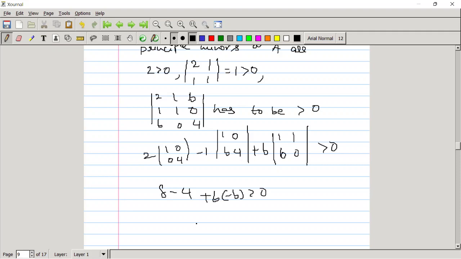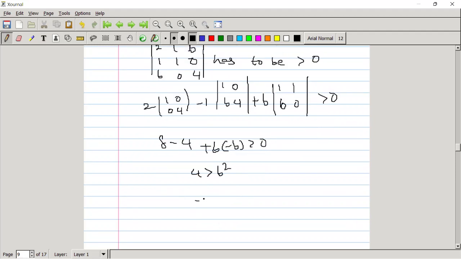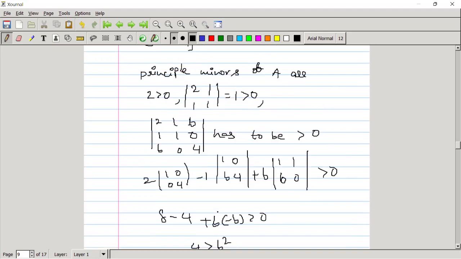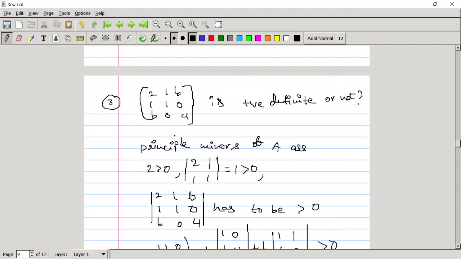This has to be greater than 0, so 4 has to be greater than b square. That means minus 2 is less than b, which is less than 2. Whenever b is in this range, the matrix is positive definite.